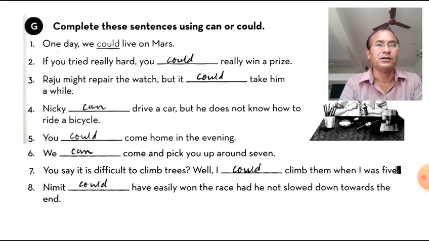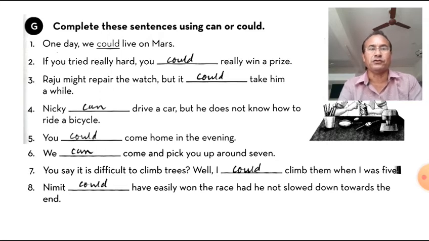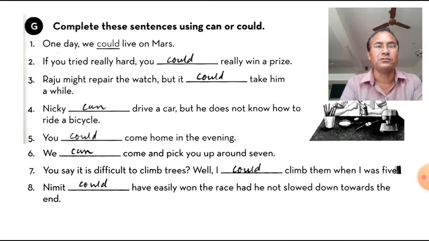Third one, Raju might repair the watch, but it could take him a while. So here might can be used in the place of may as past, and that's why it could take him a while.